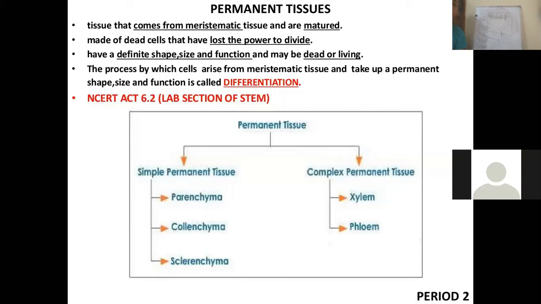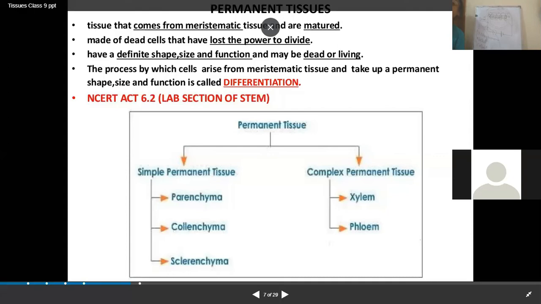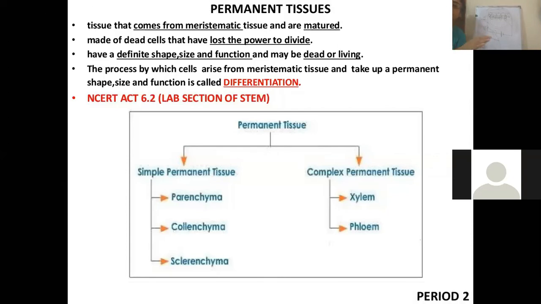Such a tissue is known as permanent tissue, that which has lost its ability to divide.